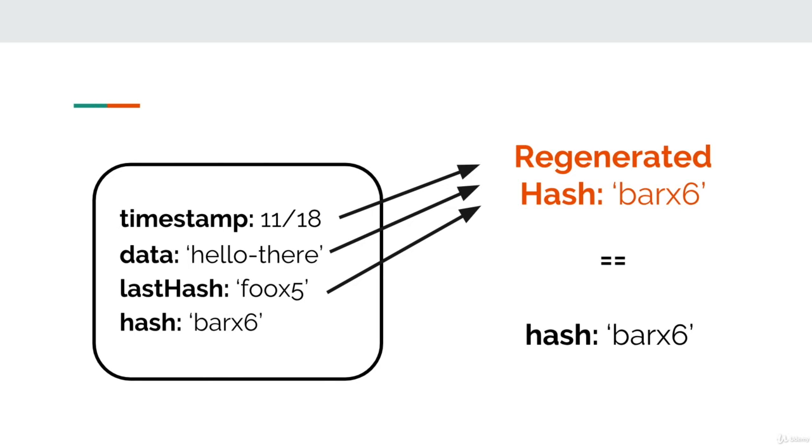If this regenerated hash doesn't match the hash presented by the block, then we know that at least one of the fields has been tampered with. Remember, all it takes is just one character to throw off the hash. Since the data is now different, the SHA-256 function now generates a completely different hash value. So if the hash doesn't match the regenerated hash, either the attacker is trying to change the data field, the timestamp, or even the last hash reference in their favor. And therefore, the chain overall is invalid. So that covers chain validation.